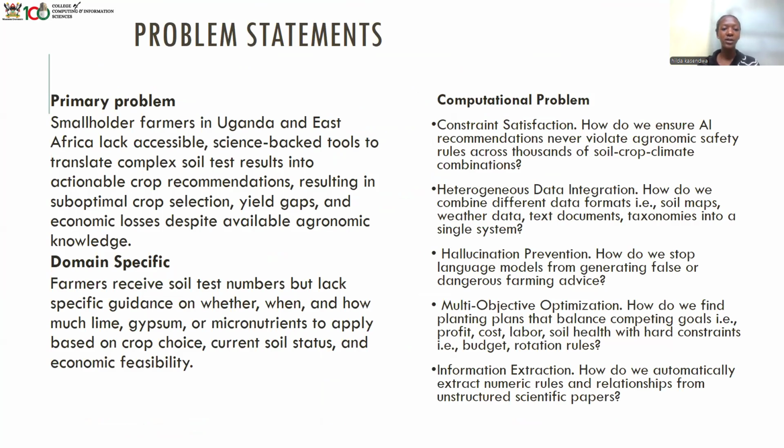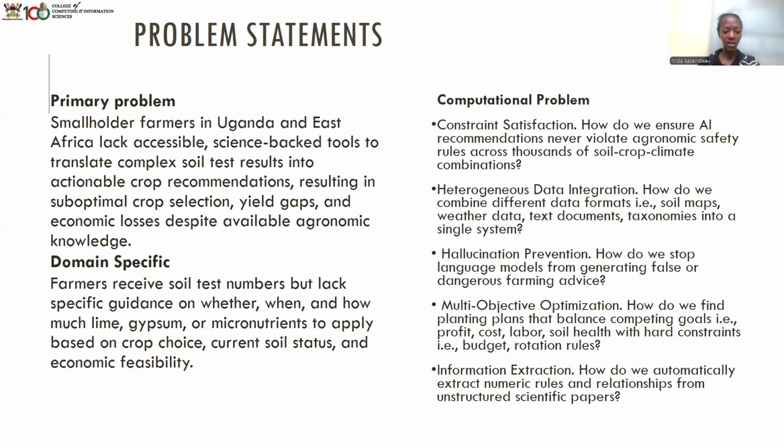So our primary problem for the project is that smallholder farmers in Uganda and East Africa lack accessible science-backed tools to translate complex soil test results into actionable crop recommendations. And this results into suboptimal crop selection, yield gaps, and economic losses despite available agronomic knowledge.